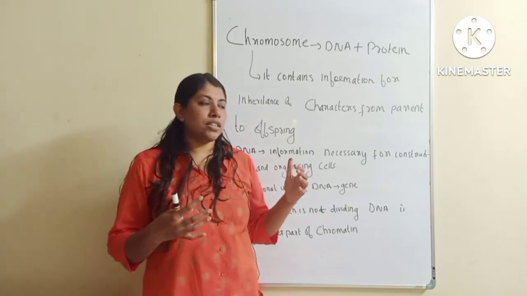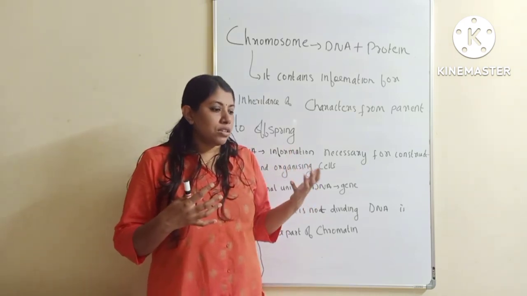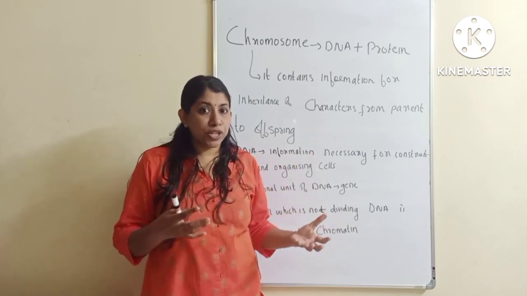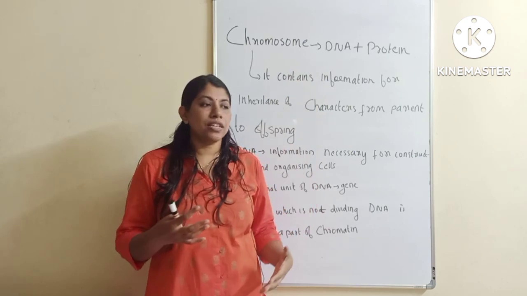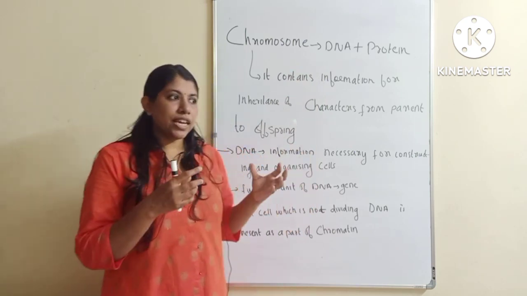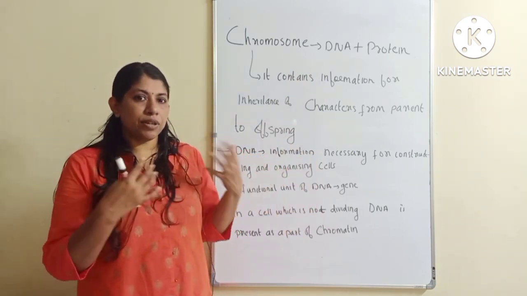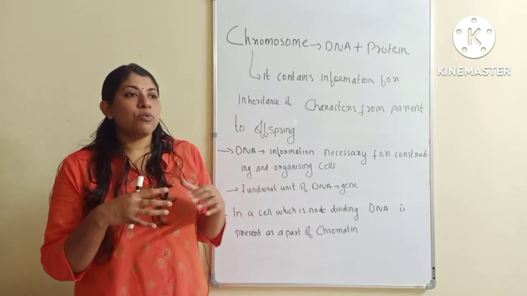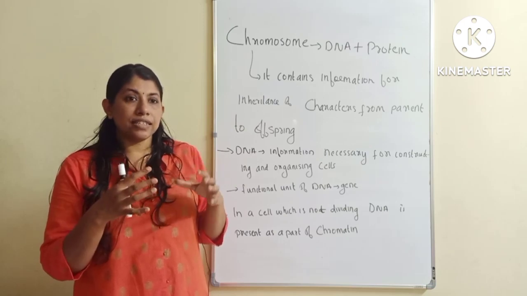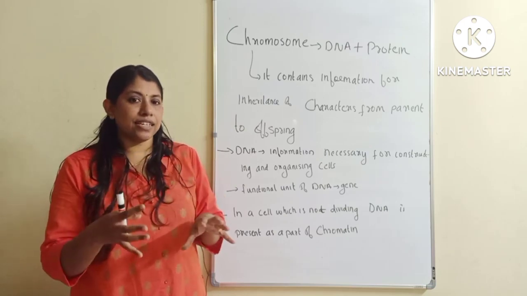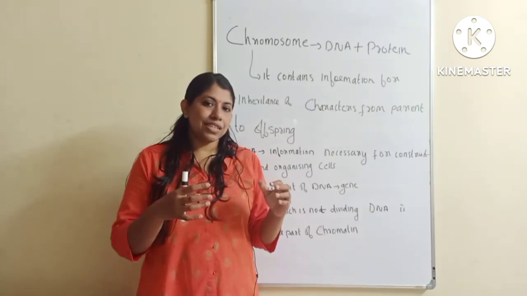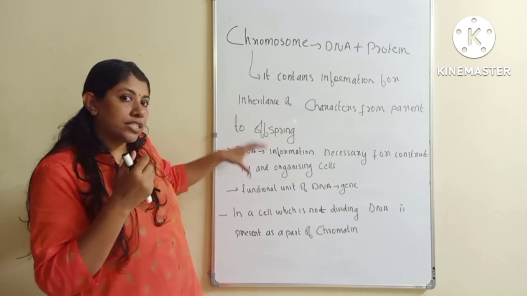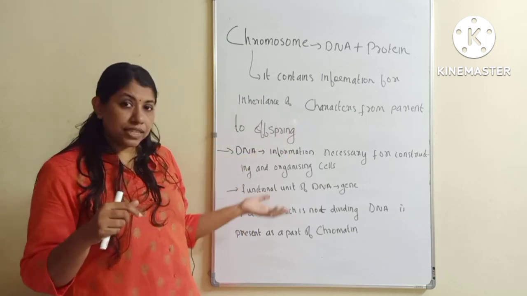For example, the color of a human being, or blue eyes, some characters. We usually say he is like his parent, or she is like her mother, she is like her father. So certain characters we inherit, they get transferred from our parents to the offspring, right? Such characters are called inherited characters. The information about such inherited characters is contained in the chromosome, and the function of the DNA is to construct and organize these cells.